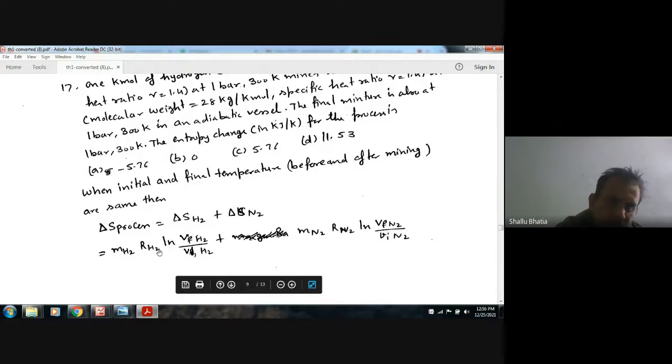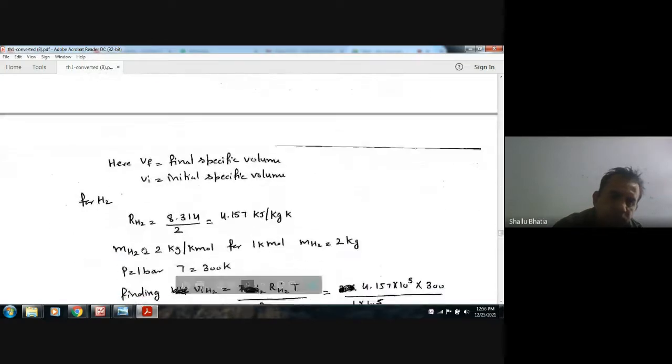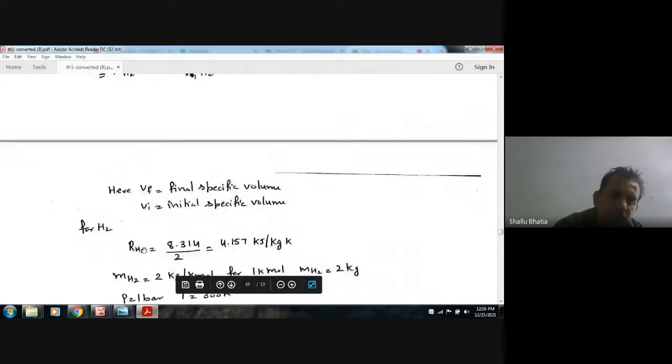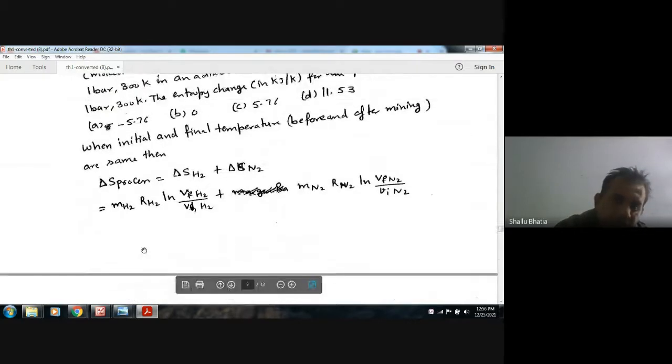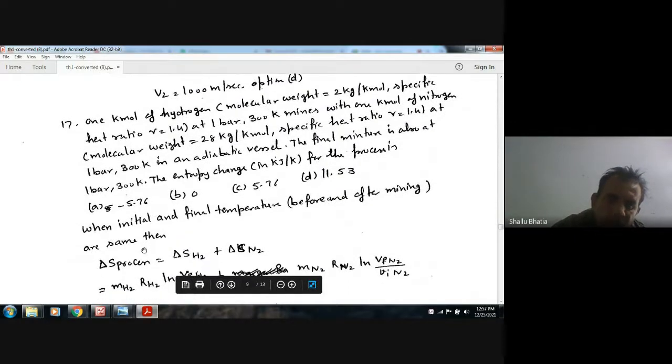Let Vf1 be the final volume of H2 and Vi1 the initial volume of H2, and Vf2 the final volume of nitrogen and Vi2 the initial volume of nitrogen. And M and R are mass and characteristic gas constant. These are the specific volumes. Now we have MH2. Now we will calculate these quantities.